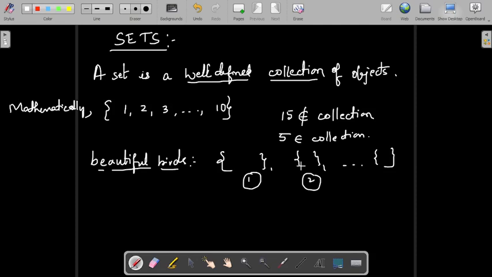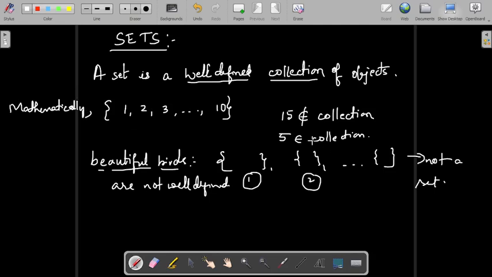If such ambiguity arises, then those kind of collections are not well-defined collections. These are not well-defined collections, hence they will not become a set. So this is not a set. If you add some adjective to the noun, then definitely it doesn't become a set. Whereas collection of all natural numbers between 1 to 10, it is a well-defined collection.